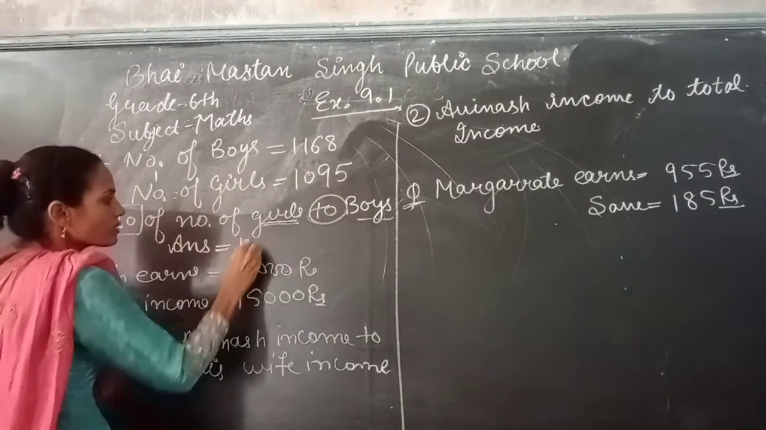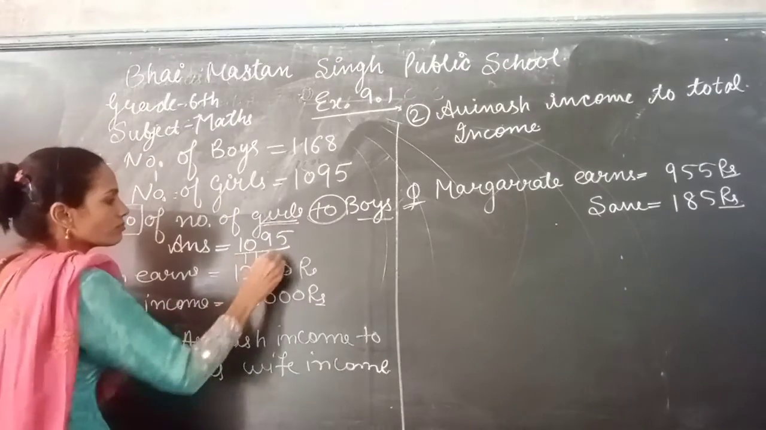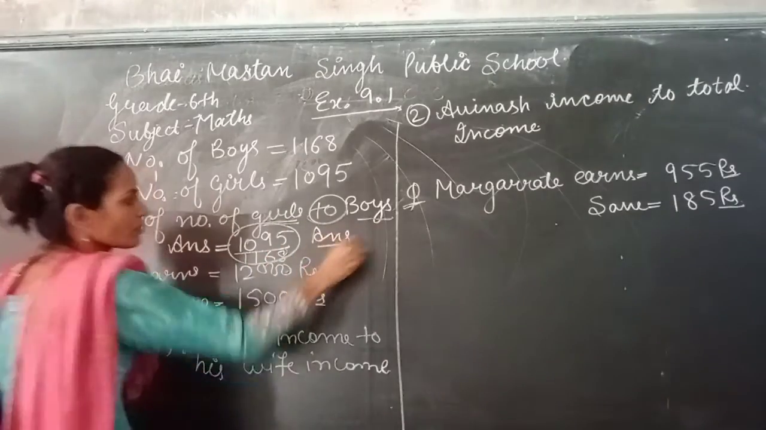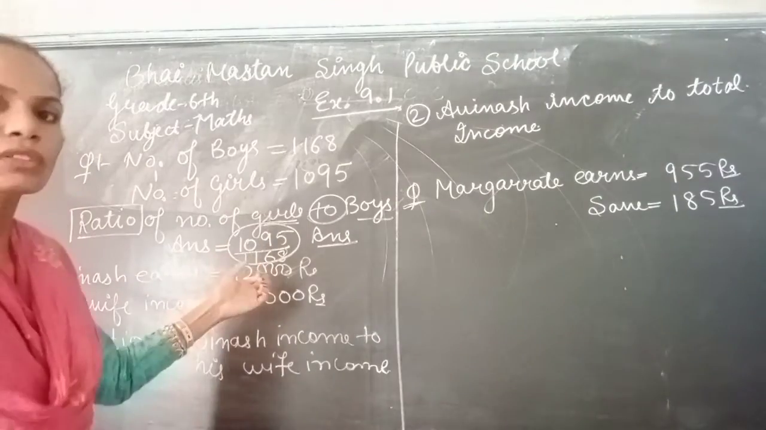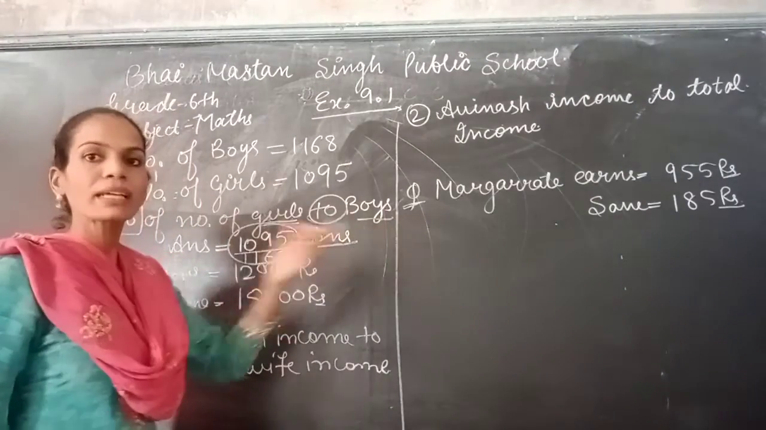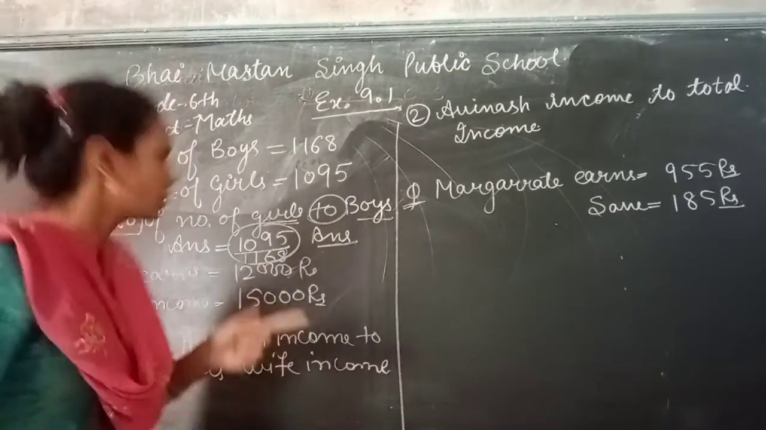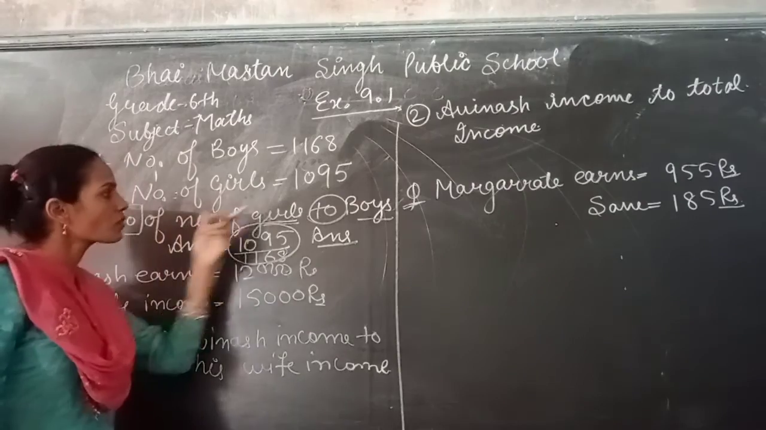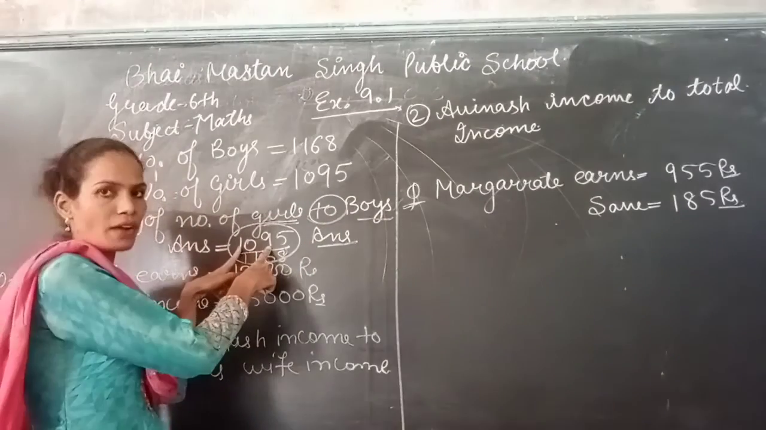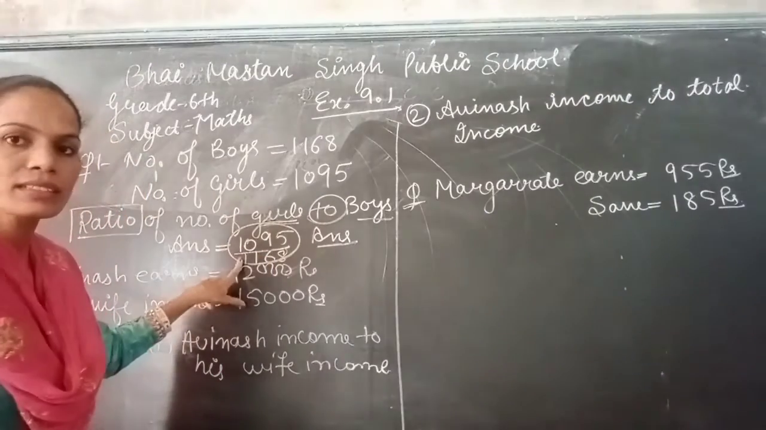girls 1095 and boys 1168. This is your answer. Is it okay? Clear to you? So this is the ratio of girls to boys. But if the question is the ratio of number of boys to girls, then in the numerator you have to write boys and in the denominator you should write girls.